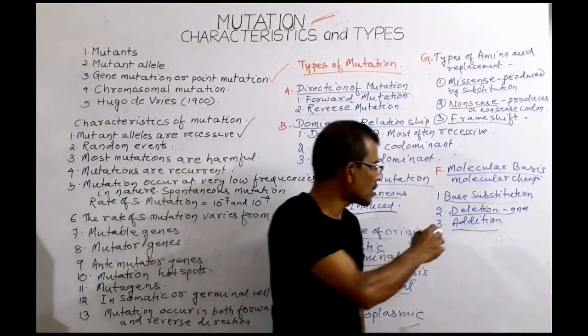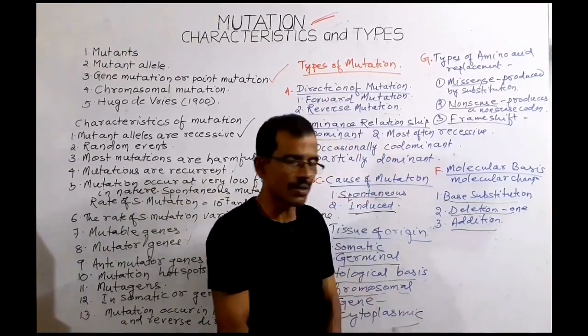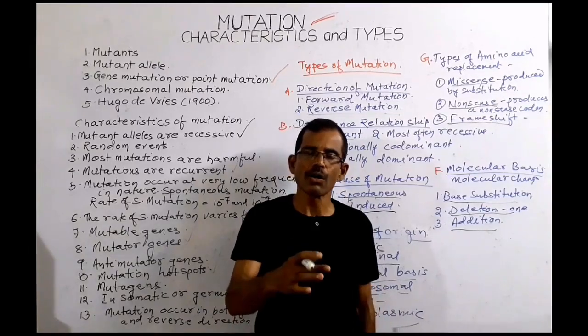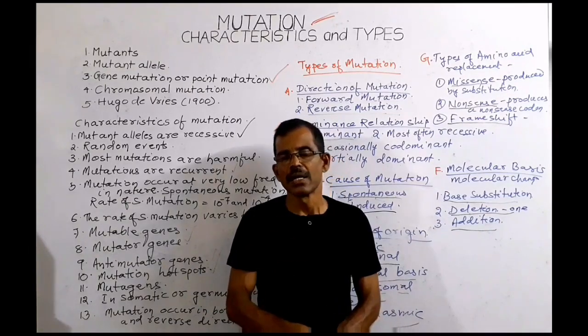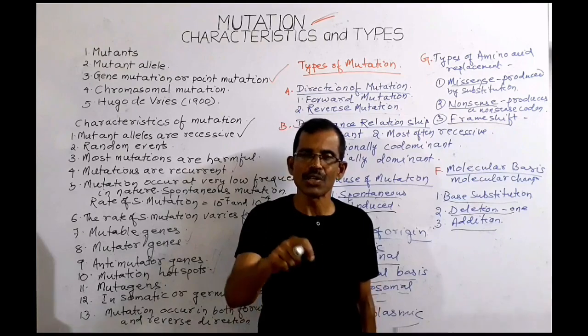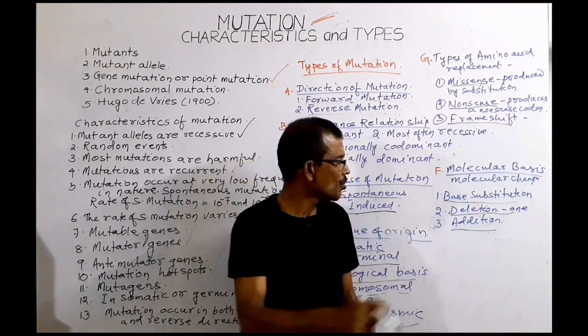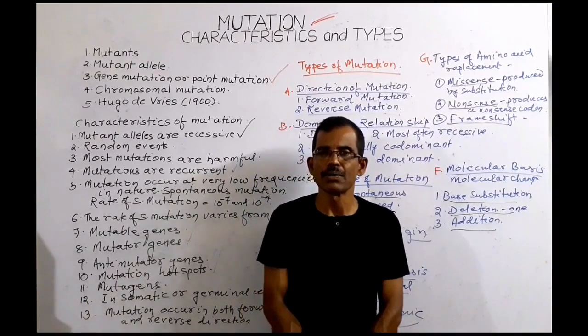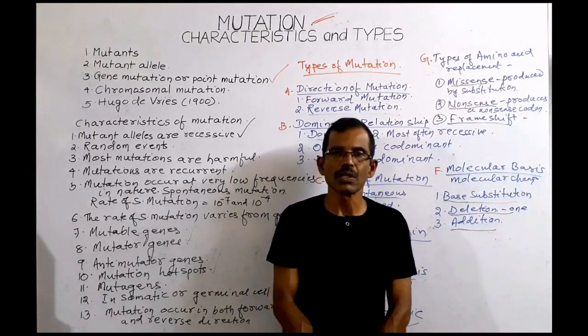That type of mutation is called deletion mutation. Similarly, one or more nitrogenous bases can also be added to a gene, which gives rise to addition mutation. So friends, this is about definition, characteristics and classification of mutations.